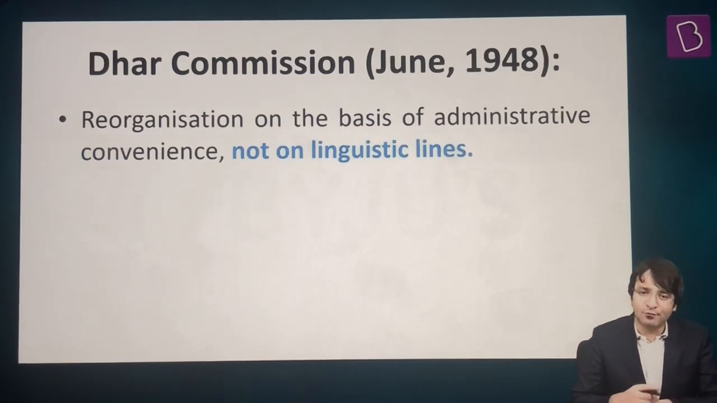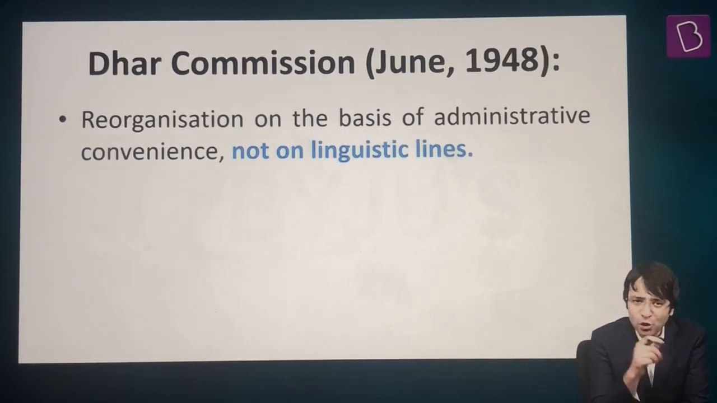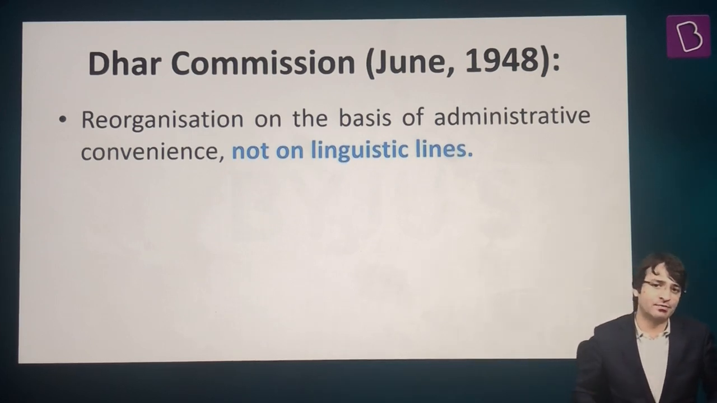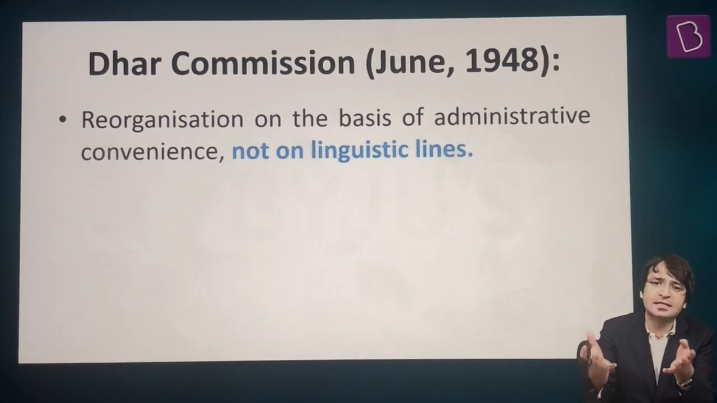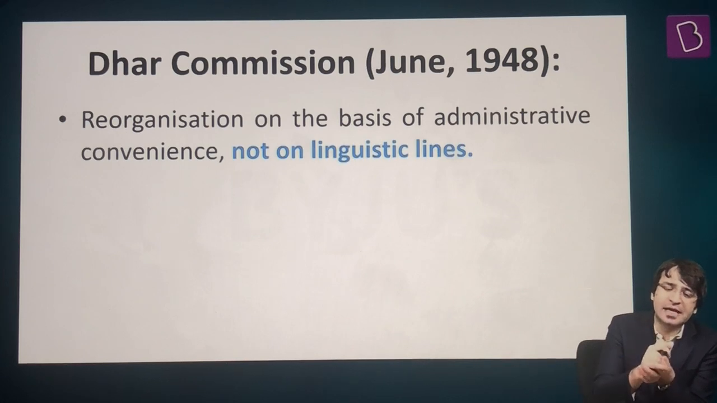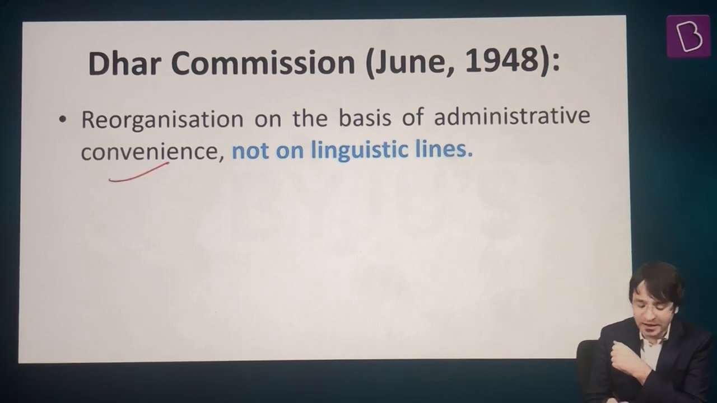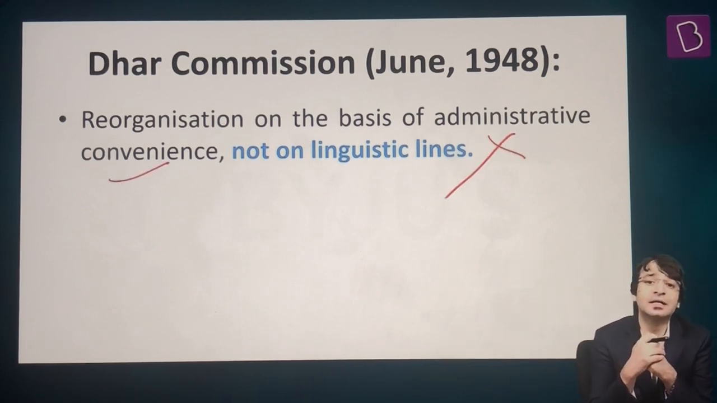For that, a commission was set up. The year was 1948, June 1948 to be precise. It was called the Dhar Commission, headed by S.K. Dhar. It was asked, please tell us, how can we reorganize this country? Dhar Commission said, there should be only one criterion in reorganizing this country: administrative convenience, not linguistic lines.